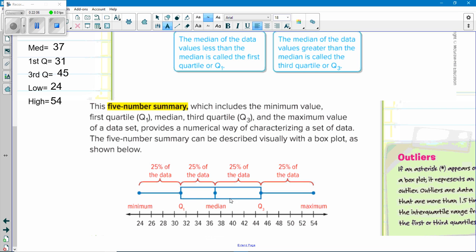Okay? This is called a box plot. It used to be called a box and whisker plot. Notice, you take a number line. You put dots. For the median, it's 37. Look, it's right above 36 and 38. First quartile, put a dot there. Third quartile, 45, put a dot there. High, 54. Low, 24. You create a box